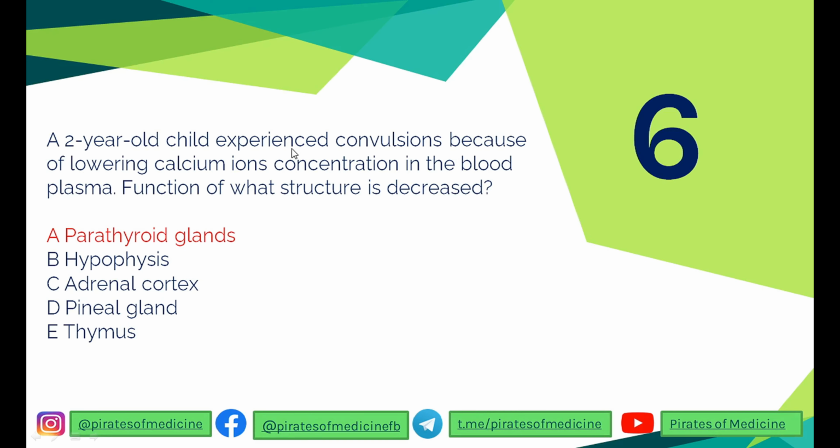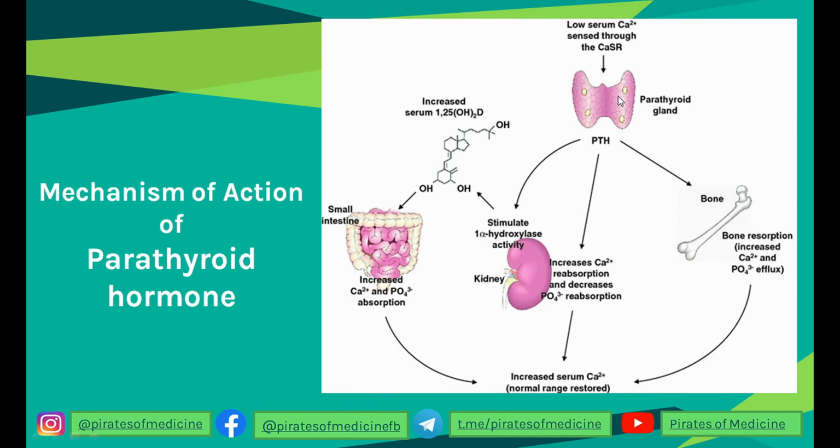The sixth question is that a 2-year-old child experiences convulsions because of lowered calcium ion concentration in the blood plasma. What function of what structure is decreased? To understand this, remember that there is low calcium concentration in the blood. We have a gland called the parathyroid gland around the region of our neck next to our thyroid gland, which maintains the calcium level in our blood plasma. How does this gland do this? When it detects that the amount of calcium in the plasma is low, it stimulates secretion of parathyroid hormone. This parathyroid hormone works in various ways.